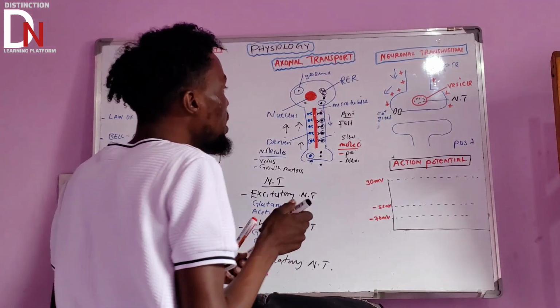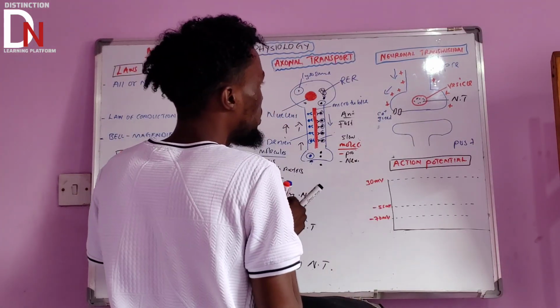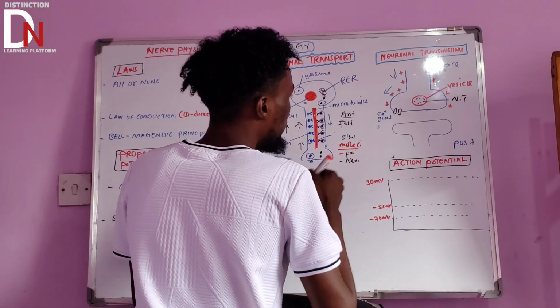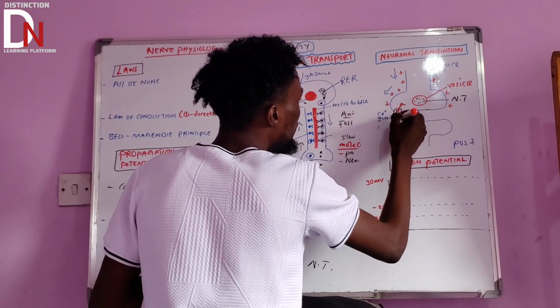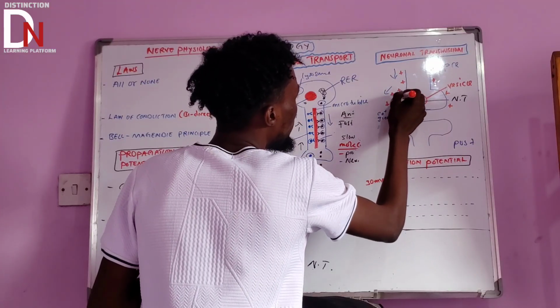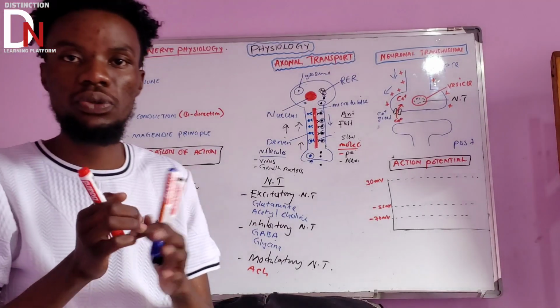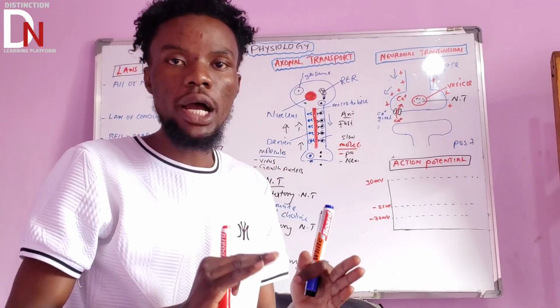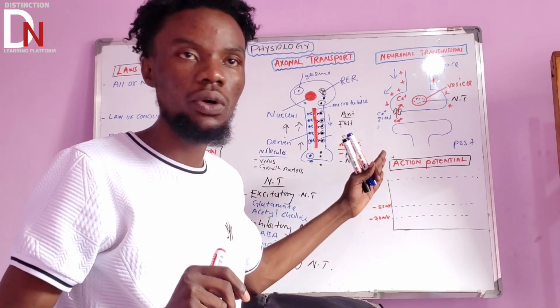If it opens up these calcium gated channels, what do you think starts rushing into the axonal terminal? The calcium from outside will start going into the cell, because the nerve impulse reached the axonal terminal.